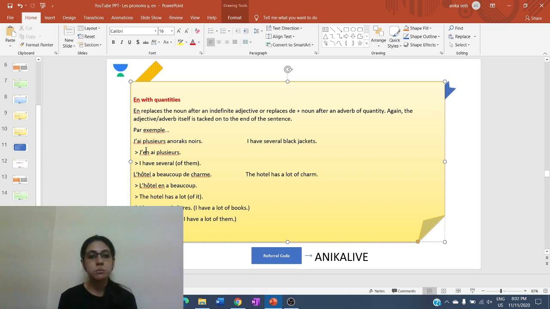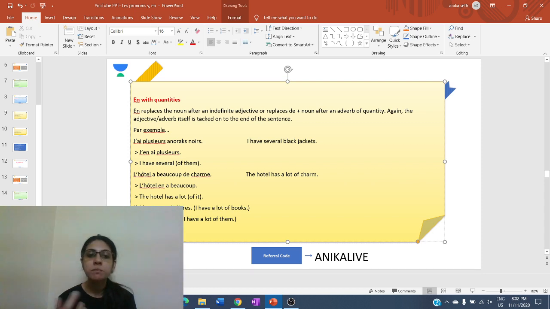L'hôtel en a beaucoup. Then the third example also, j'ai beaucoup de livres. I have a lot of books. J'en ai beaucoup. I have a lot of them. So, beaucoup de livres, a lot of books. We are replacing books with the pronoun that is en. But j'en ai, it will not make complete sense.